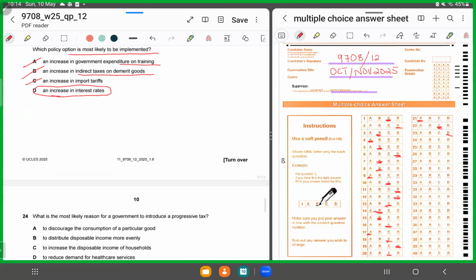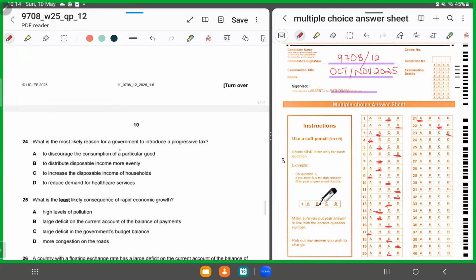Moving forward, MCQ number 24. What is the most likely reason for a government to introduce a progressive tax? A progressive tax is a tax that charges a higher proportion from those earning a higher amount of income. We want to do that because we want to distribute disposable income more equally, because we want to reduce income inequality. That's the prime reason. For 24, we'll shade in B.